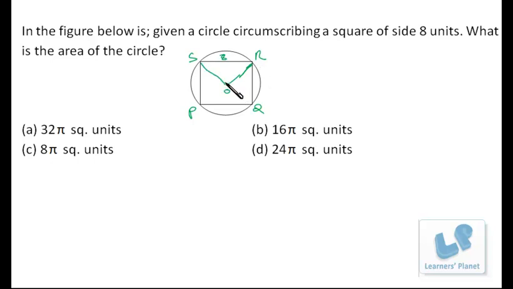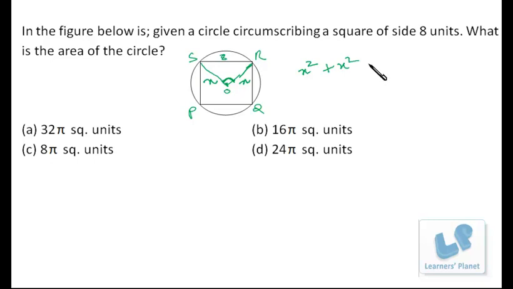Now this is the intersecting point of both the diagonals, and diagonals of a square intersect each other at 90 degrees. Now this length and this length, both of them will be the same, and definitely these lengths will be the radius of the circle. So I assume it to be x. Now this is a right angle triangle. Here this is perpendicular, this is base, and this is hypotenuse.